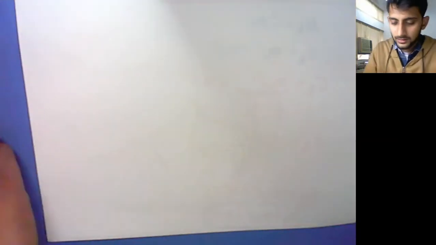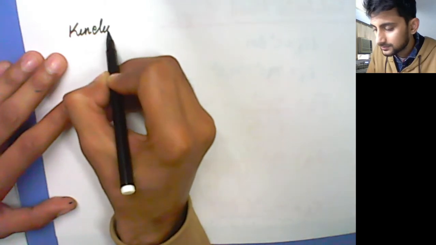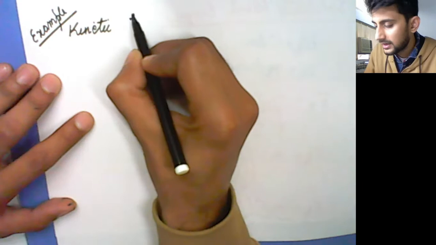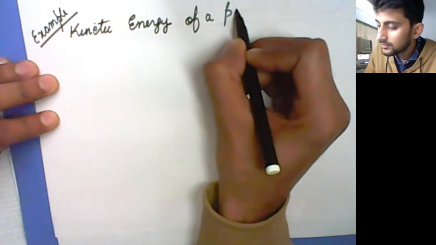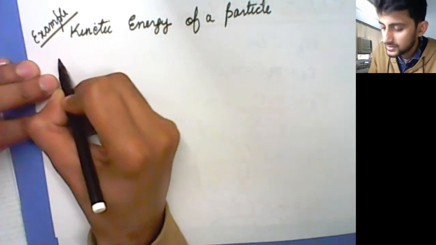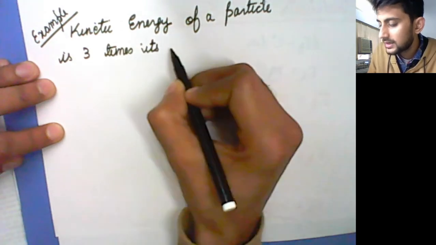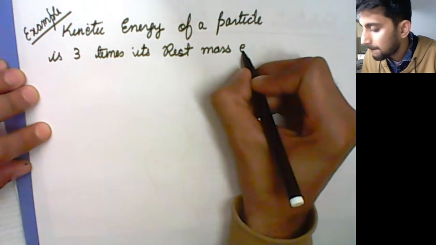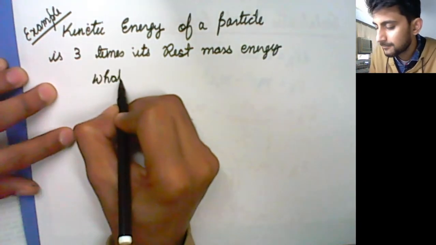Suppose you are given, let me just take up a question as an example, that the kinetic energy of a particle is 3 times its rest mass energy, and you have to find the velocity.